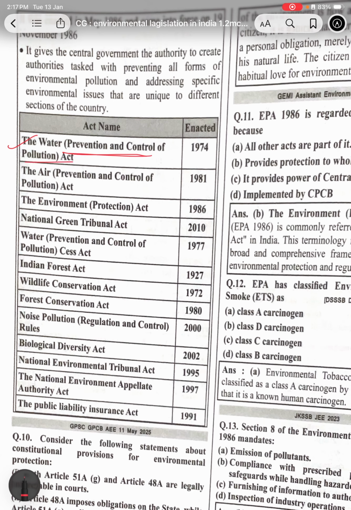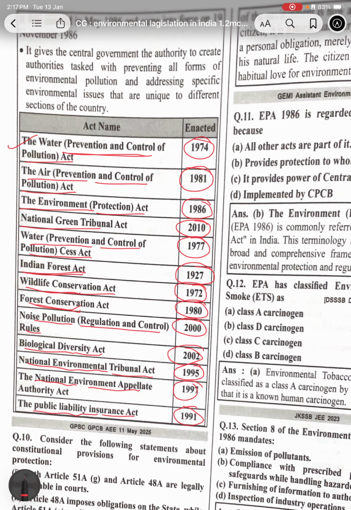The Water Prevention and Control of Pollution Act 1974, the Air Prevention and Control of Pollution Act 1981, the Environmental Protection Act 1986, Green Tribunal Act 2010, the Water Prevention and Control of Pollution Cess Act 1977, Indian Forest Act 1972, Wildlife Conservation Act 1972, Forest Conservation Act 1980, Noise Pollution Regulation and Control Rules 2000, Biological Diversity Act 2002, National Environment Tribunal Act 1995, the National Environment Appellate Authority Act 1997, the Public Liability Insurance Act 1991.